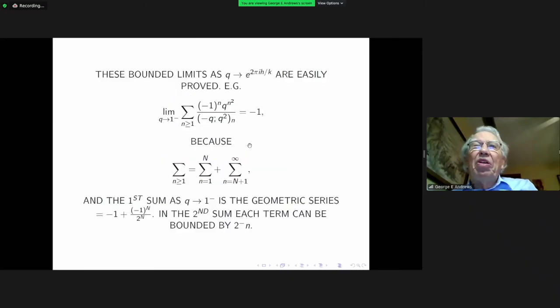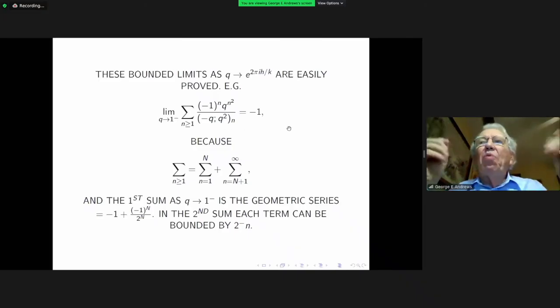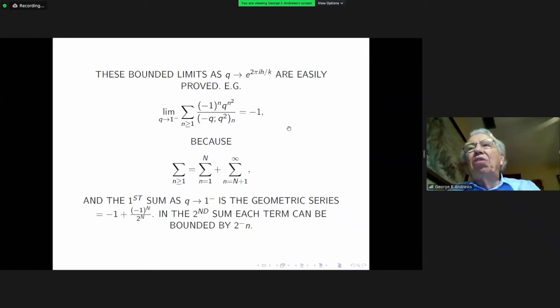Now, it's not difficult to show that the bounded limits are easily proved. I'm just going to take the simplest example, namely phi 3 of minus q as q tends to 1 from the left. I claim this is equal to minus 1. And the sort of proof I'm giving is easily adapted to deal with any of the other cases.